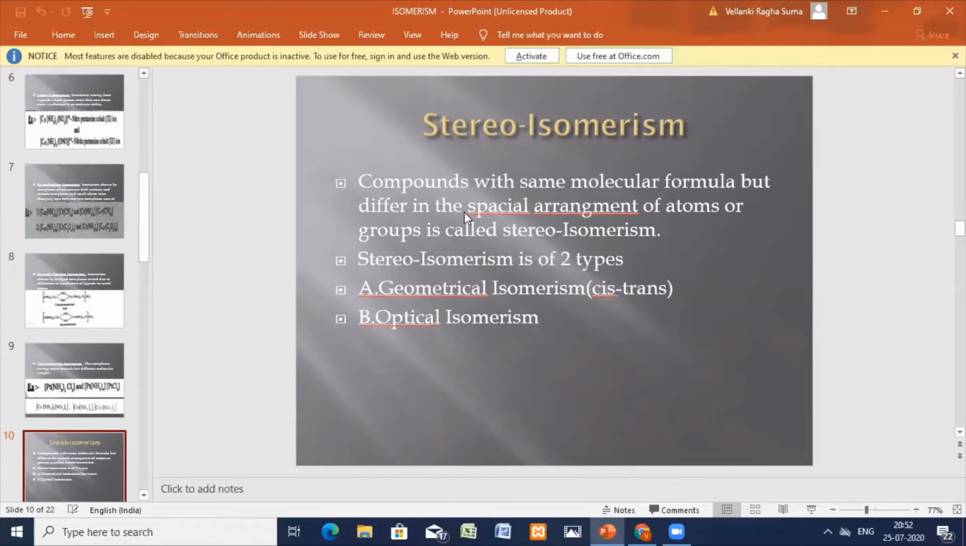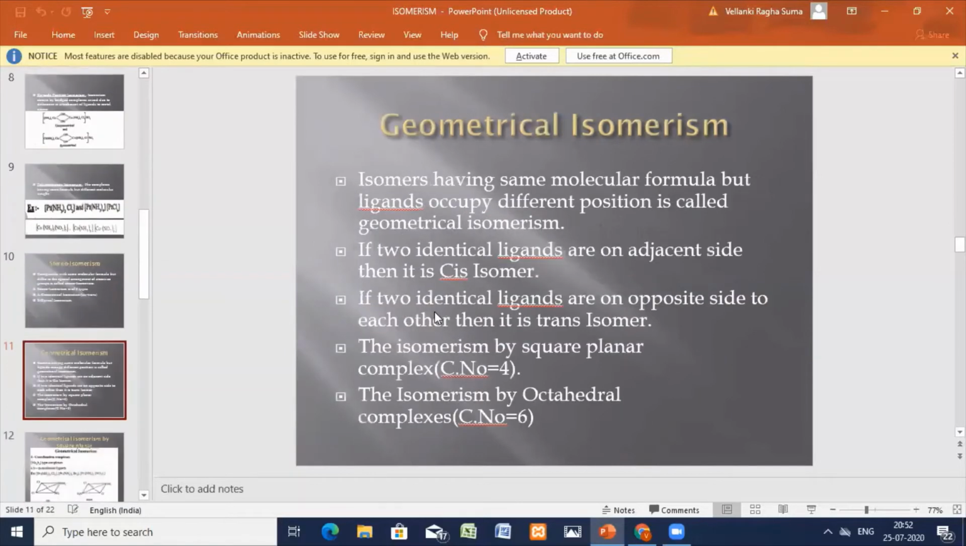So stereoisomerism is again of two types. One is the geometrical isomerism and the other one is the optical isomerism. So we'll see the geometrical isomerism. I'm repeating, stereoisomers are compounds having the same formula but differing in the spatial arrangement of the groups and atoms. Stereoisomerism is of two types, geometrical isomerism and optical isomerism.